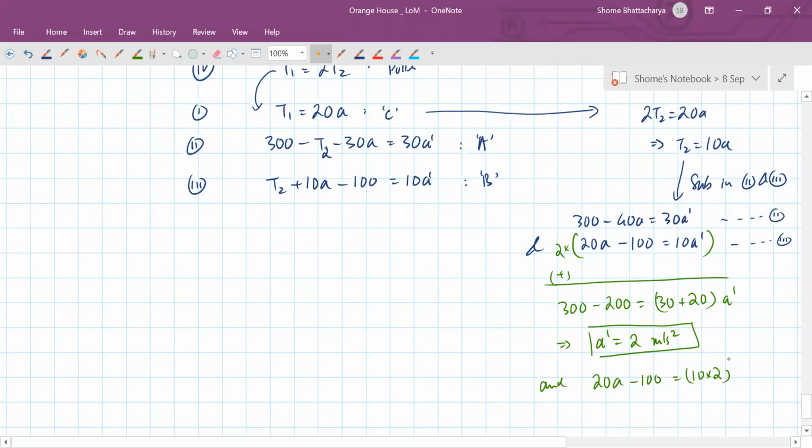Substituting this in equation 3, so A will come out to be 20 plus 100, so that's 120 divided by 20, so that is 6 meters per second square.